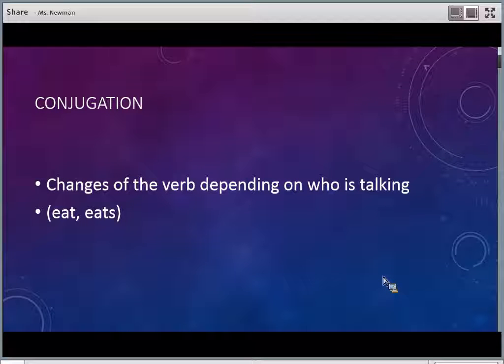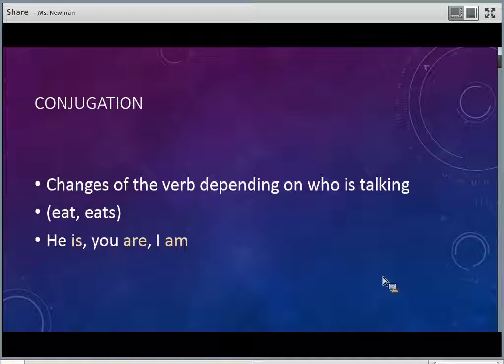And remember, while there are a lot more in Spanish, there are conjugations in English just the same. Okay, so don't let that throw you off. We use them all the time in English. Here's some perfect examples. Eat or eats, depending on who's talking, right? I eat. She eats. Again, here with the verb to be in English, he is, you are, I am. Those are all conjugations. That's a different spelling or change of the verb depending on who is talking.